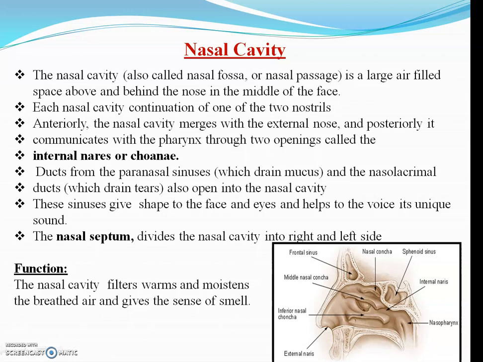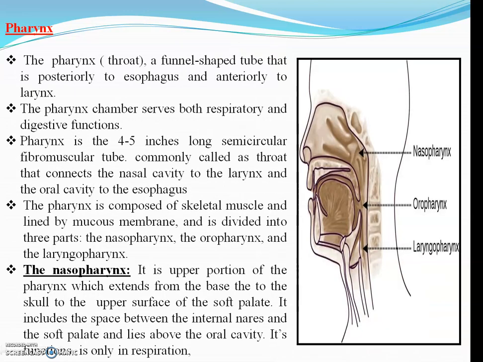It also has ducts, that is the paranasal sinuses which drain the mucus, and the nasolacrimal duct which drains the tears. The function of this is again to warm and moisten the air, and it gives the sense of smell.